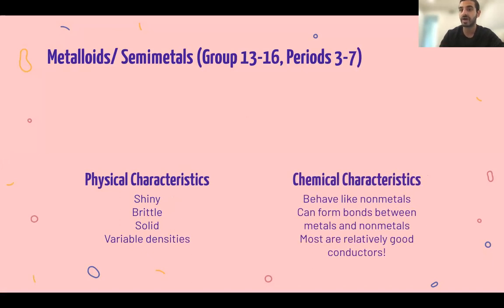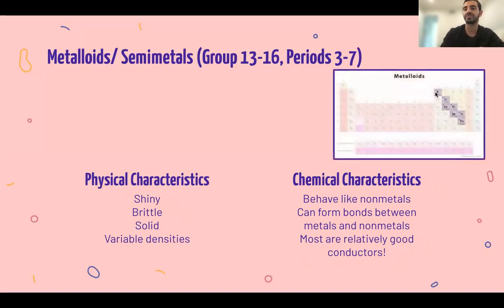They behave like non-metals. The reason why they are not basic metals is because they're very good conductors, and this is just a trend among all of them. There's an explanation, it gets a little bit complicated, but all you need to know is that they're relatively good conductors. And again, it goes from boron all the way to polonium. There are 7 elements in here. This is where it gets a little bit tricky, but if you're able to distinguish, you're in a good spot.